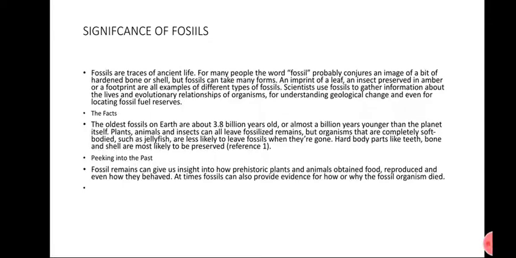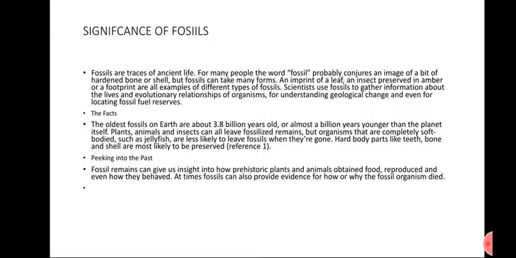But organisms which are completely soft-bodied, like jellyfish, are less likely to fossilize. There are two types of fossils. For example, trace fossils, or animals which do not have a backbone, have less chance of becoming a fossil because they don't have any hard parts. Hard parts of the body like teeth or bone are most likely to become a fossil. Therefore, it is a fact.